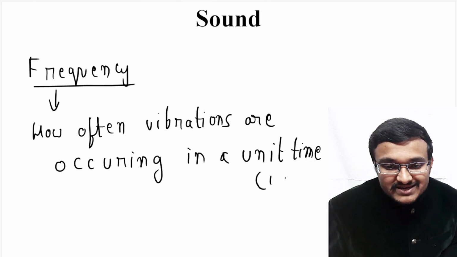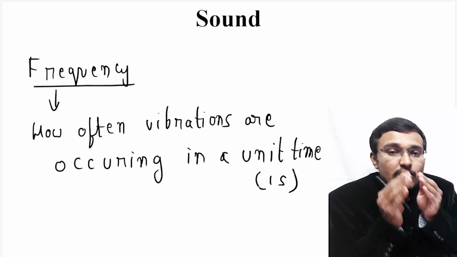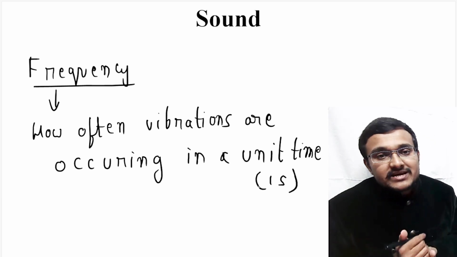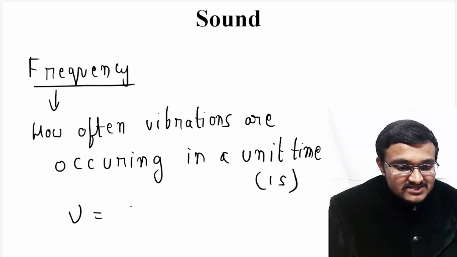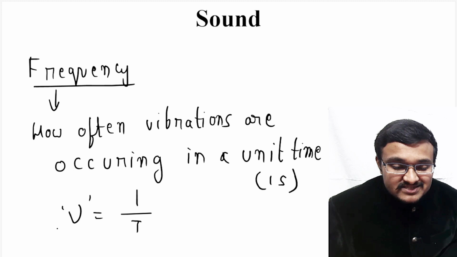So unit time means nothing but in 1 second. How often vibrations are occurring can be known as frequency. So that's why frequency is known as 1 by T. So this is the symbol which we use for frequency.